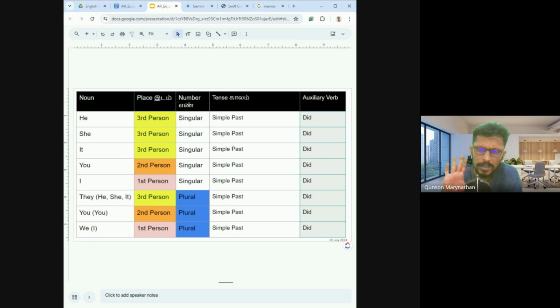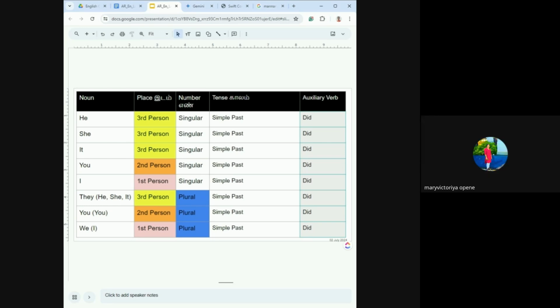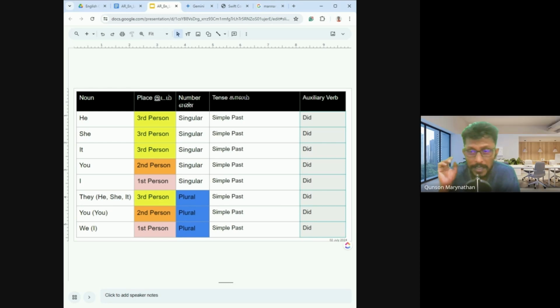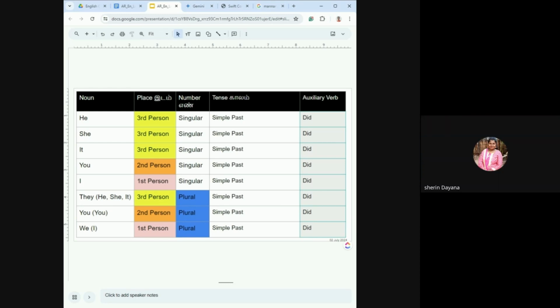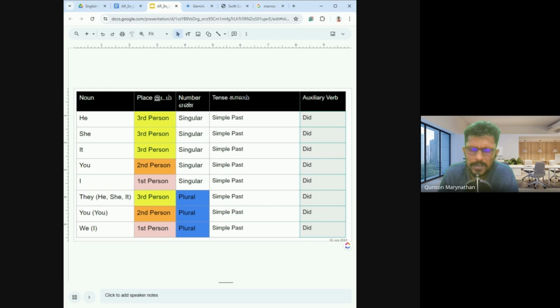Second person. Yes, I understand it. But where did you see this before? We studied something similar to this in another class. Do you remember? I think 9th or 10th class. Okay, thanks. I think simple present tense you study. Yes, simple present tense. So we had a similar table.